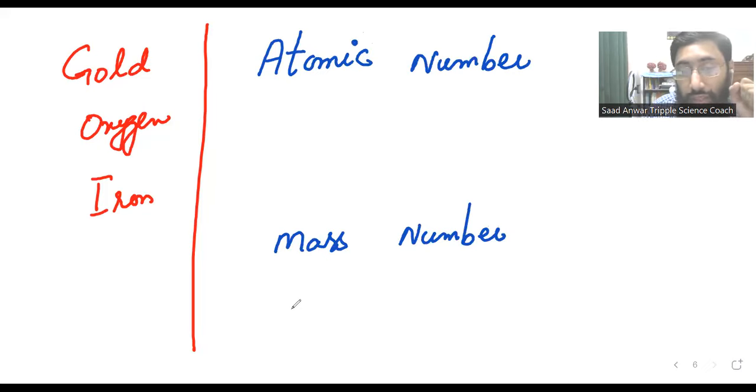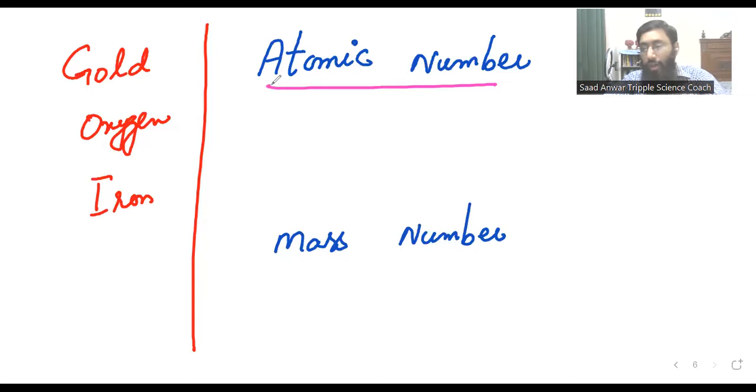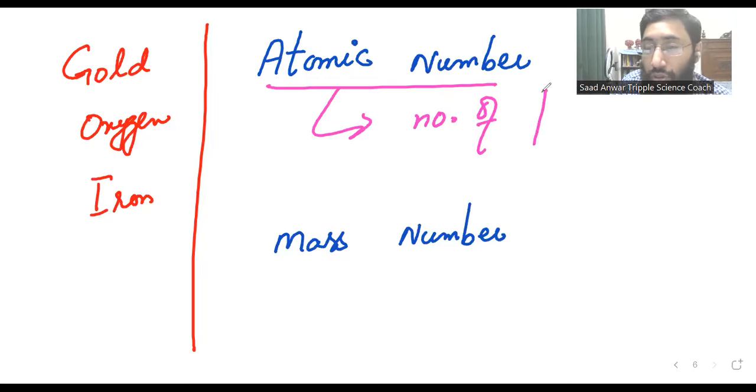So what is atomic number? Atomic number is just a number, like age is a number. Atomic number tells us about the number of protons.